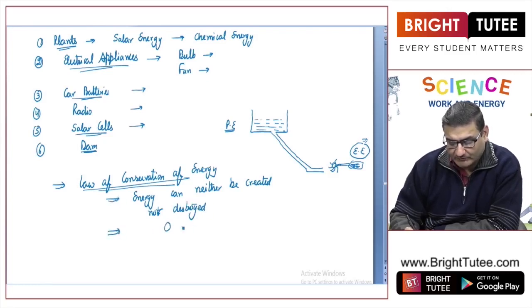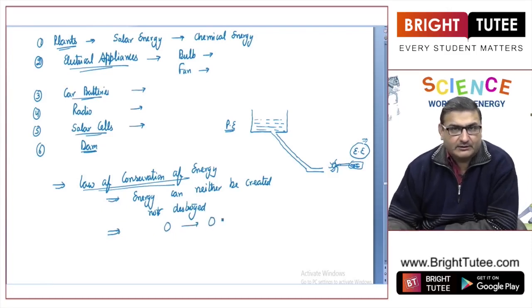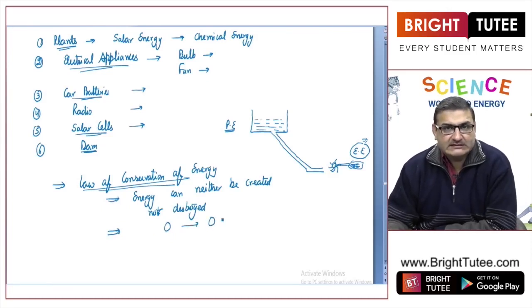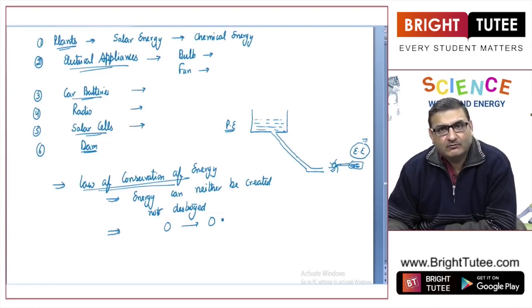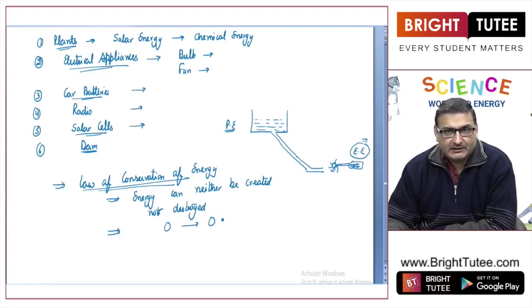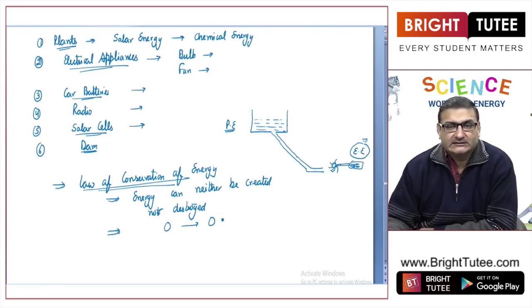So one form of energy can be converted into another form, and during this conversion the total energy of the system remains constant, because when energy is neither created nor destroyed, no new energy can be produced and no old energy can be wasted, right? It can't become zero. So that is why we see that the law of conservation of energy holds good in each and every type of conversion.